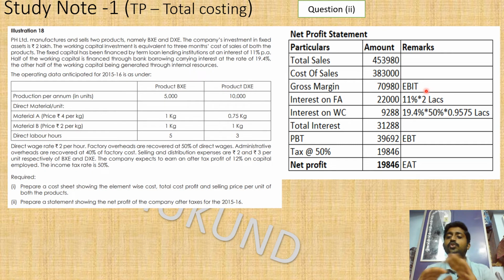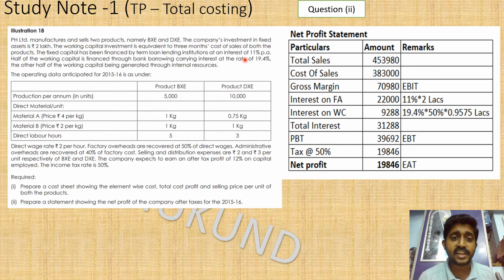So gross margin, you can also call it earning before interest and taxation. Which means we have to reduce the interest component from it to find the earning before taxes, and then reduce the taxes component from it to find the earnings after taxes. Earning after taxes you can also call net profit in this scenario. Do we have any interest? Yes, we have interest. The fixed asset is financed by an 11% interest loan. 2 lakhs is financed at 11% interest, so 22,000 will be the annual interest for financing the fixed assets.